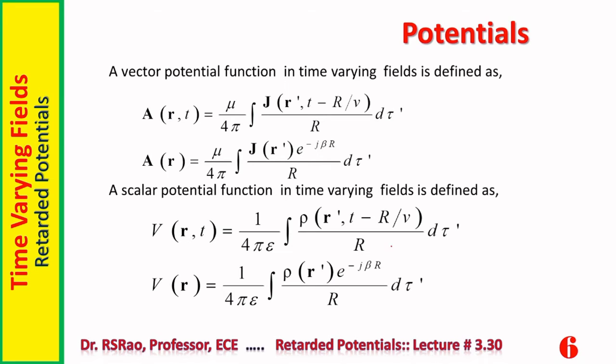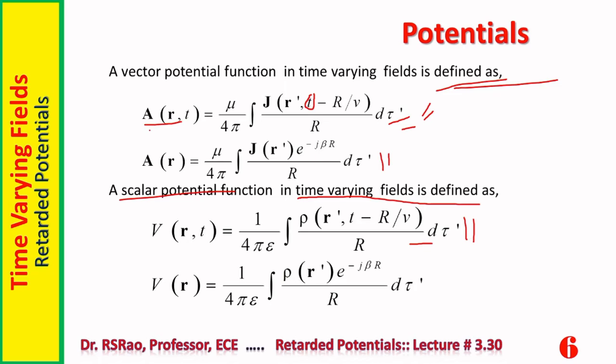A vector potential function in time varying fields is defined as A(r, t) equals mu by 4 pi integral of J(r', t minus R by v) by R d tau prime. This is time domain. Why? The reason is t is there. This is the phasor domain relation. Time is absent. t is absent. Similarly, a scalar potential function in time varying fields is defined. For time varying fields, it is defined like this.